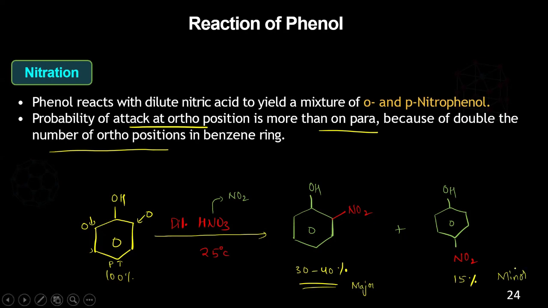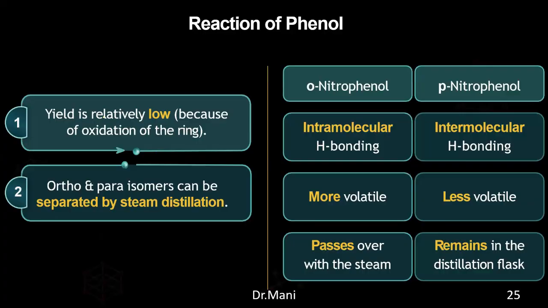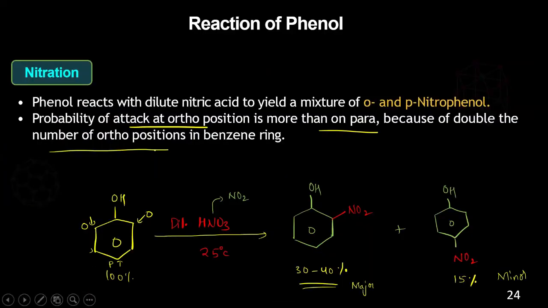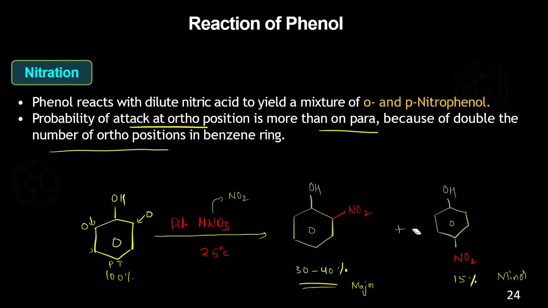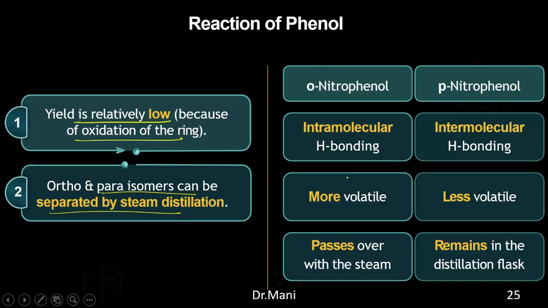So see here, yield is relatively low because of oxidation of the ring. That's why it does not produce the full yield. It's only a lower yield. Ortho and para isomers can be separated by steam distillation. That means you got a mixture of two compounds and we need to separate them. That can be done by steam distillation. That means you will be boiling and extracting them at two different points.